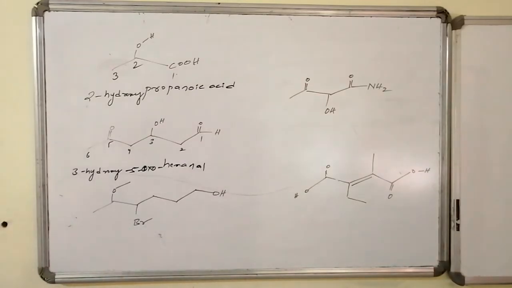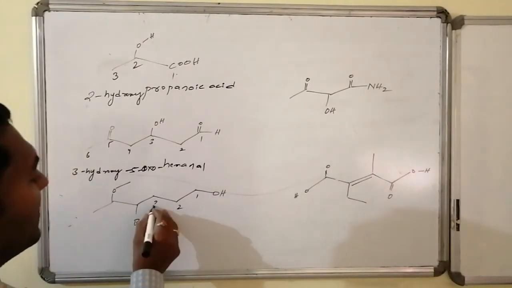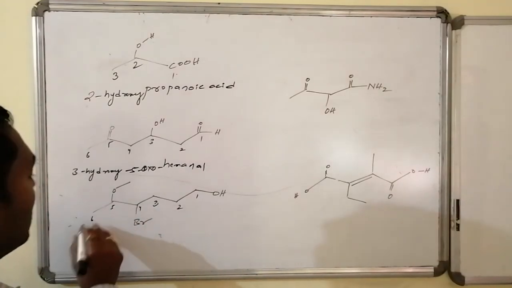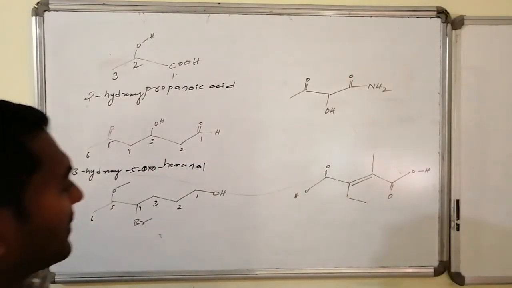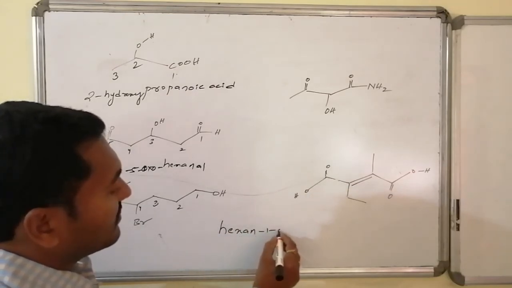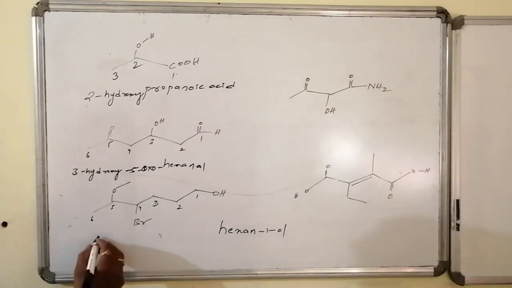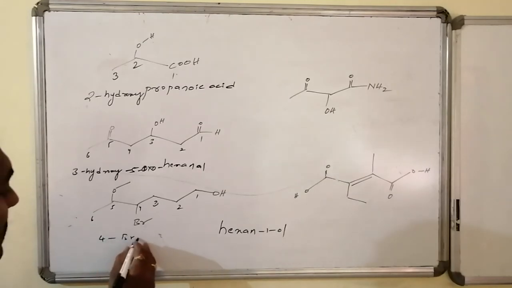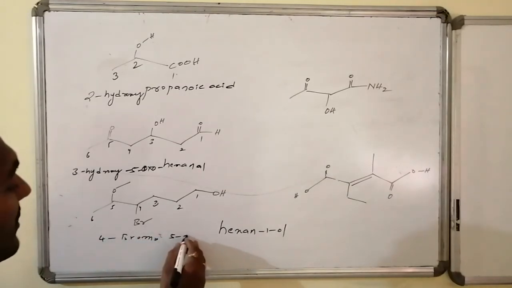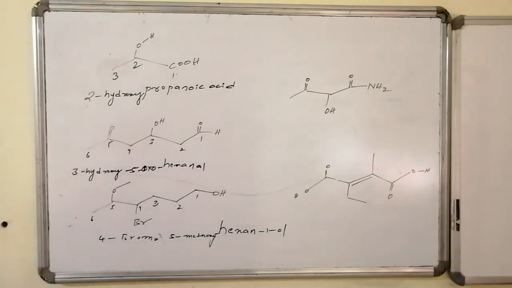Out of these 3 varieties of functional groups, alcohols have the highest importance, hence by giving highest priority, if I extend this, it will be a 6-carbon alcohol, that is hexanol, hexane 1-ol, followed by bromine at the 4th position and methoxy at the 5th position, hence 4-bromo-5-methoxyhexane-1-ol is the name of the compound.